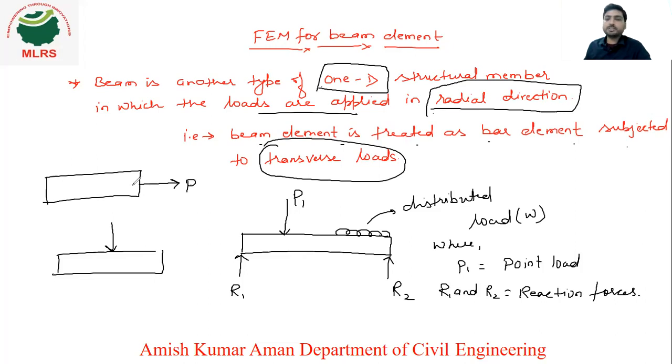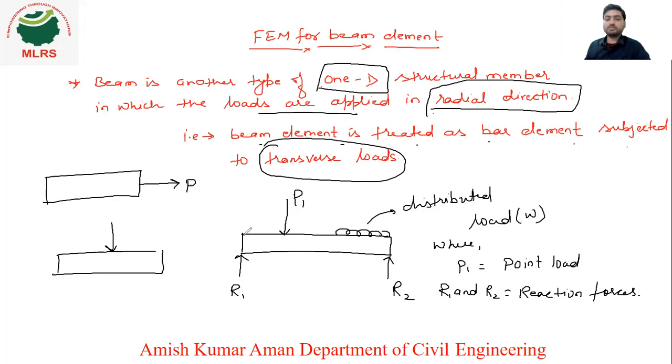Otherwise we can treat a beam element as a bar element also. The bar element subjected to transverse load means whatever analysis we will do is the same analysis as we have done for the bar element, but the difference will be that the loading condition is transverse load, right? Whereas in the bar element the loading condition will be axial loading. See, this is your axial loading. That is the only difference between bar element and beam element. Both are one-dimensional elements only, right?